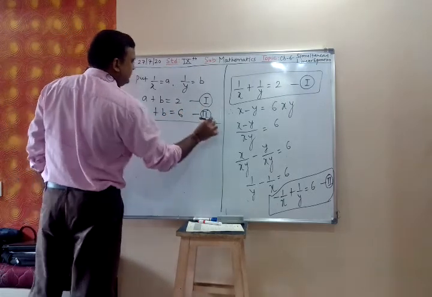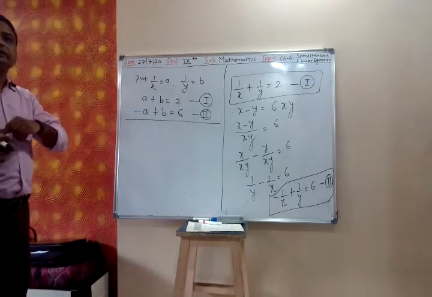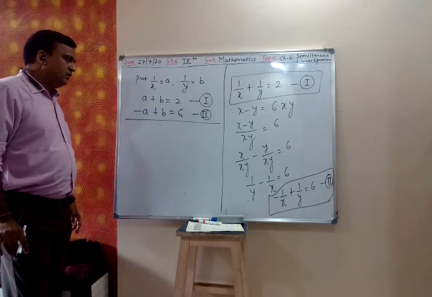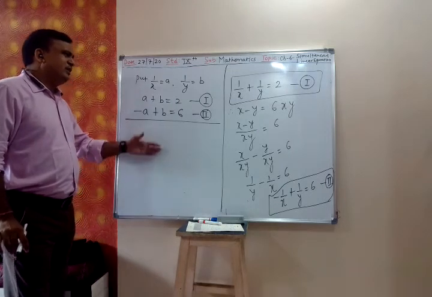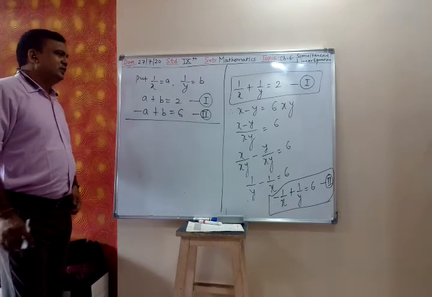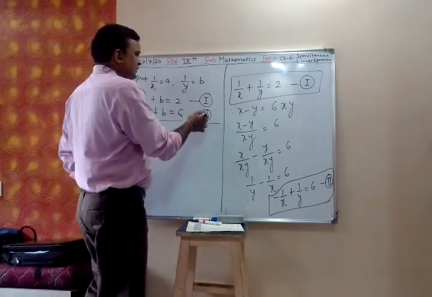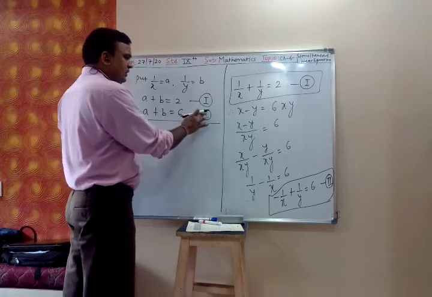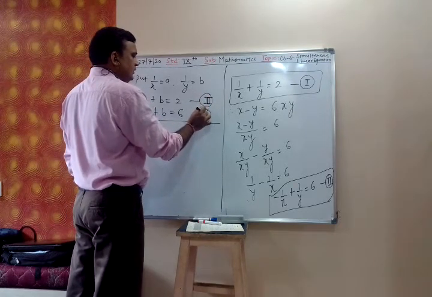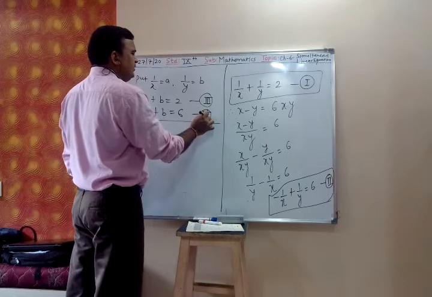Now we solve equations 1 and 2 by equating coefficients. You can write them as 3 and 4, or 1 and 2, no problem.